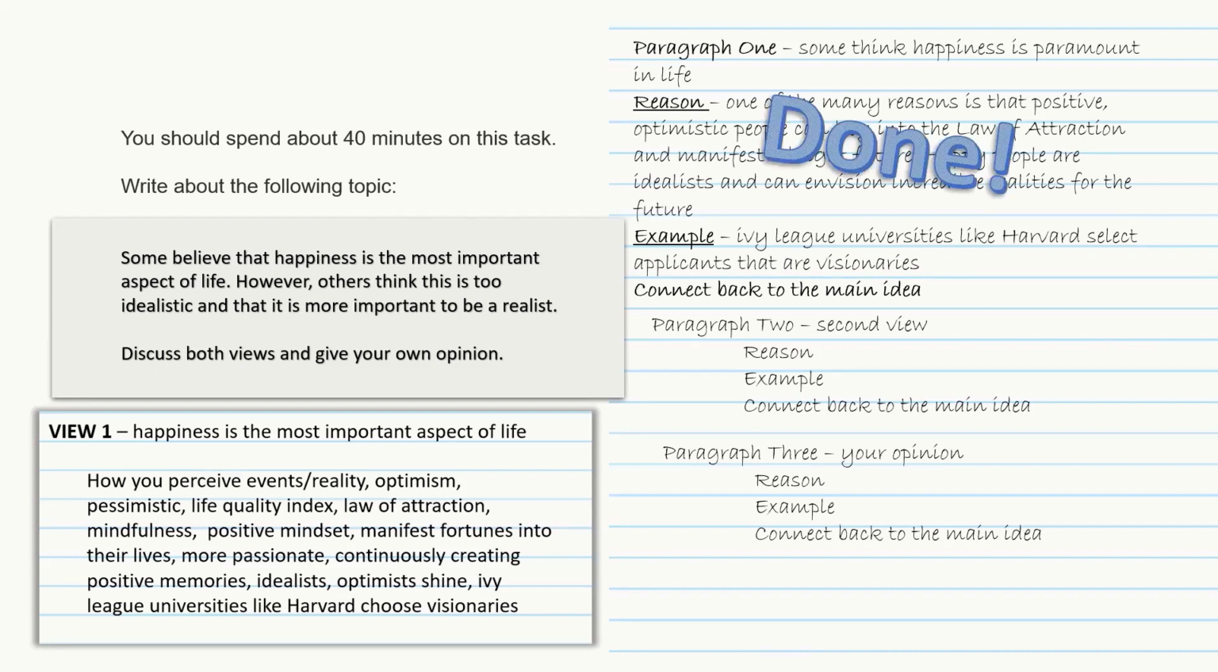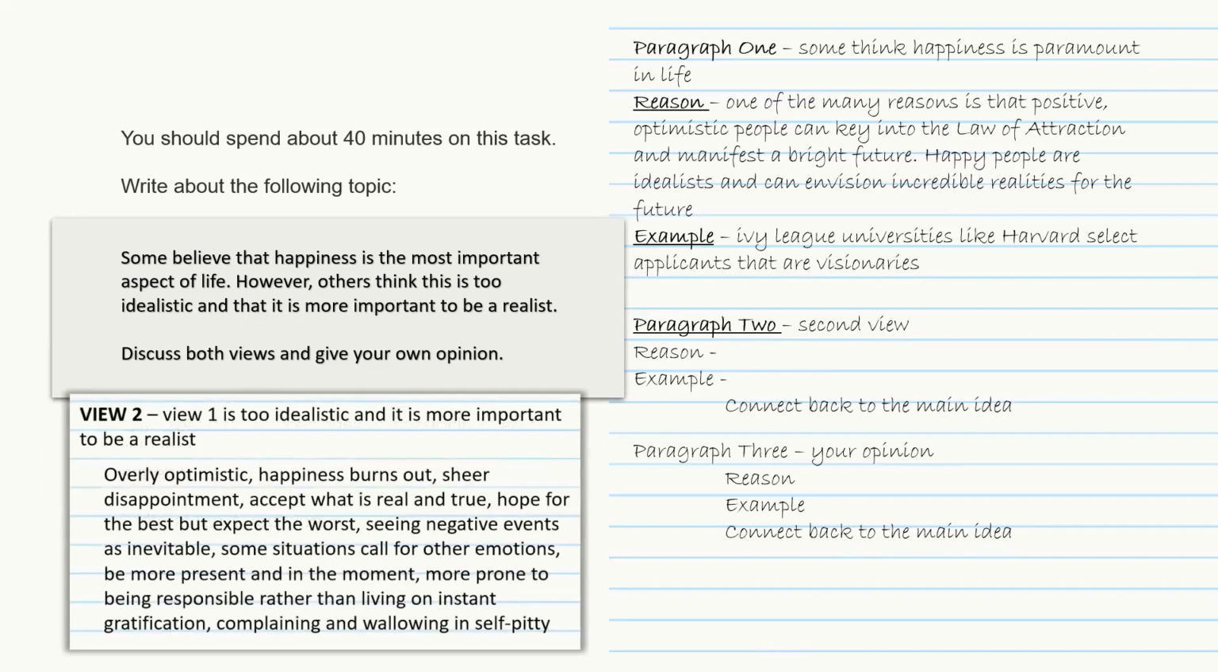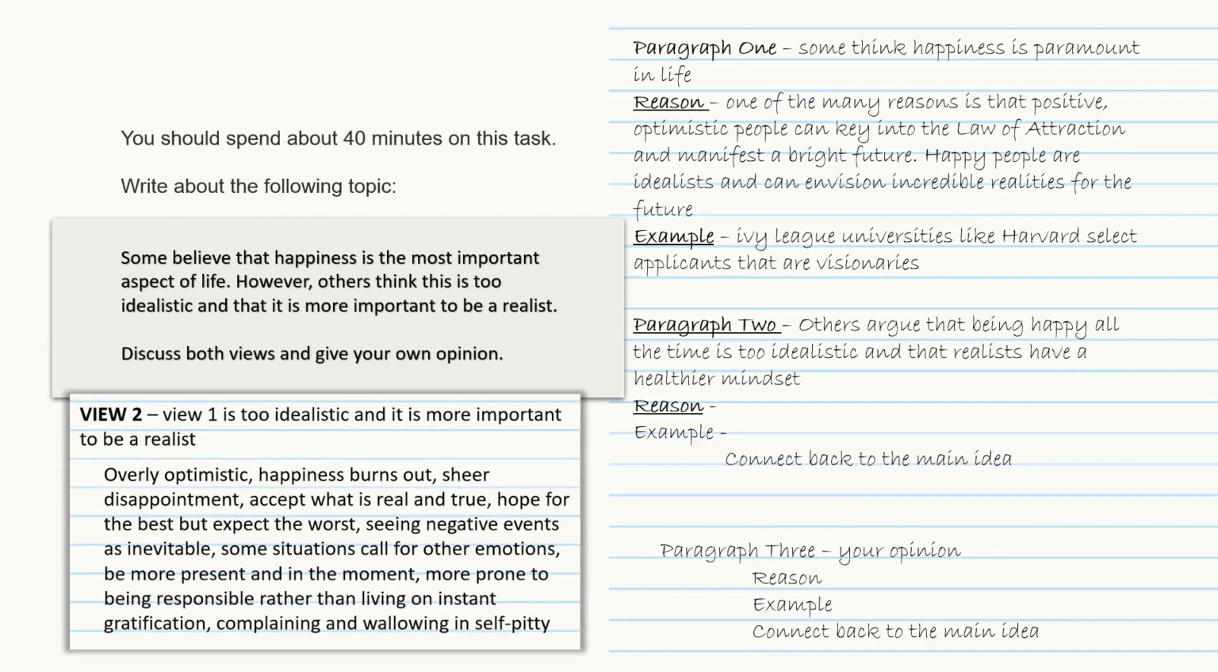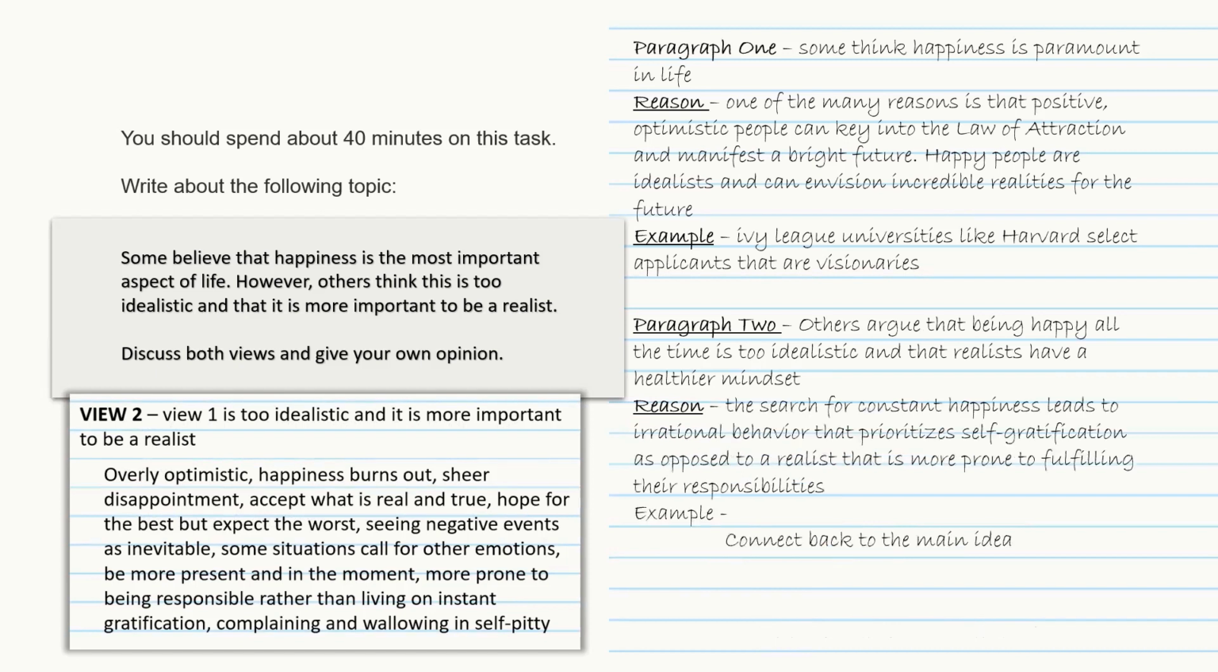On to paragraph 2. All right, so let's look at our list that we brainstormed for paragraph 2. The topic for this paragraph is, others argue that being happy all the time is too idealistic and that realists have a healthier mindset because the search for constant happiness leads to irrational behavior that prioritizes self-gratification as opposed to a realist that is more prone to fulfilling their responsibilities.